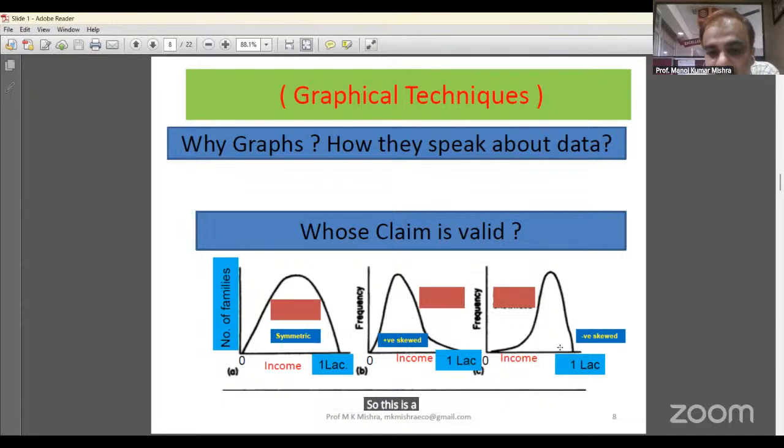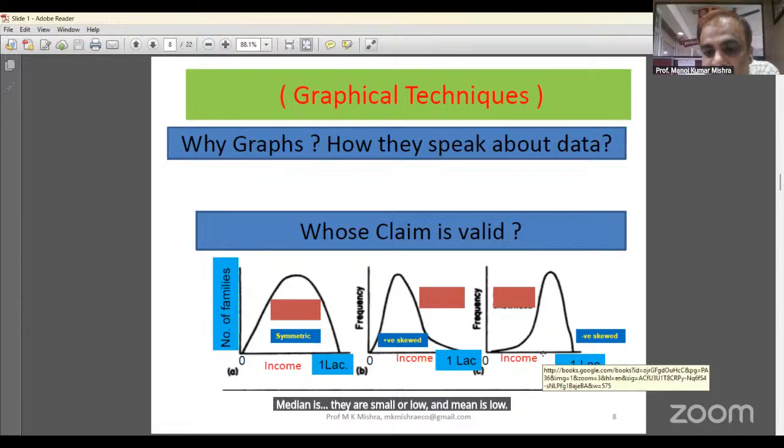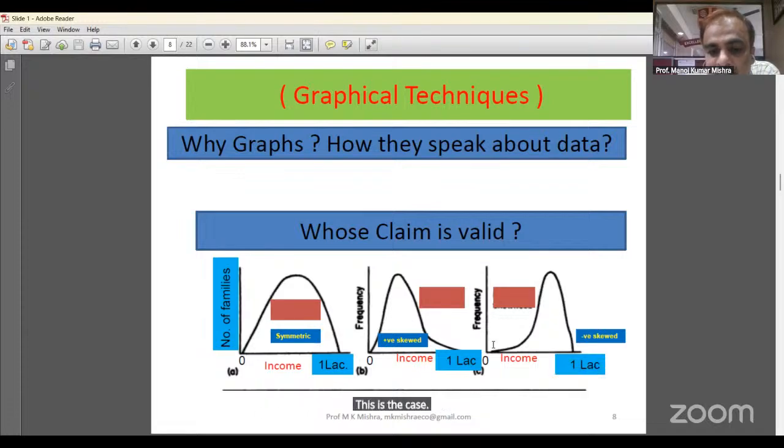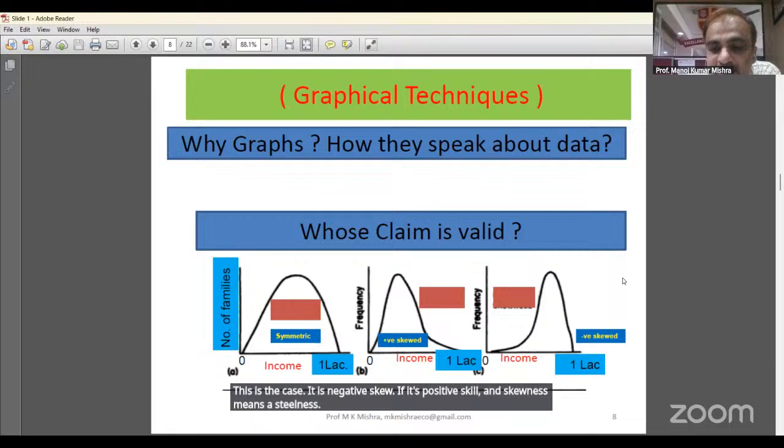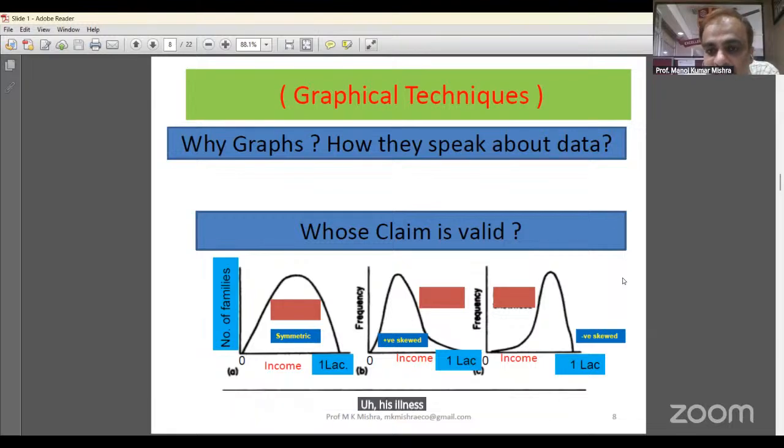It is not good. Here the mode is high, the median is lower, and the mean is lower. This is negative skew, and this is positive skew. Skewness tells whether the data is scattered on the left side or right side, whether most of the data are less than or more than.